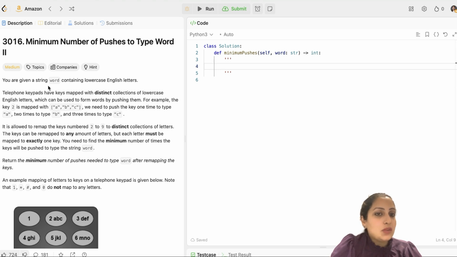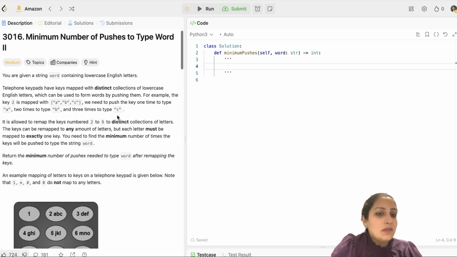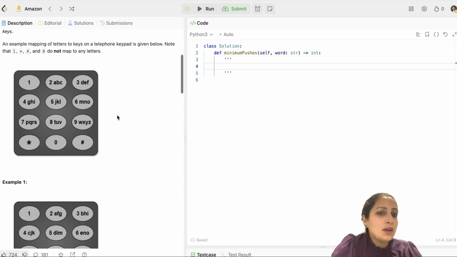You have been given a string word containing lowercase English letters ranging from a to z. And you have been given an image of an old telephone keypad similar to this. You have letters on digits 2 to 9 here. So if you want to press letter A, you have to press 2 once. If you have to press letter B, you have to press 2 twice. And if you have to press letter C, you have to press 2 thrice.